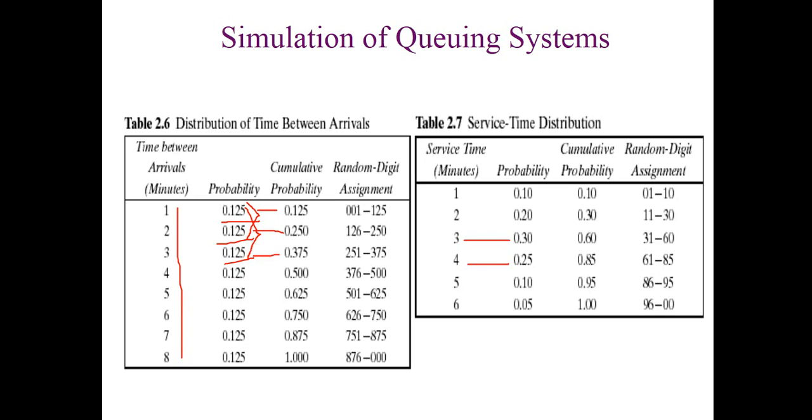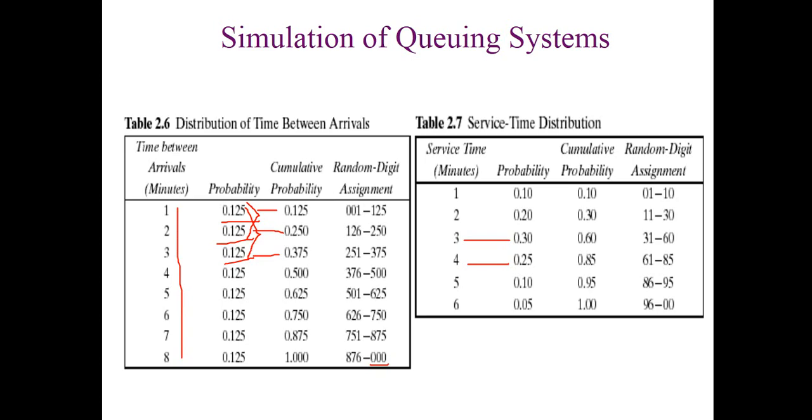So this is how we create the random digit assignment column. You can see the last range should be 1000 as you expect, but it is actually mentioned as 000. What is the reason?